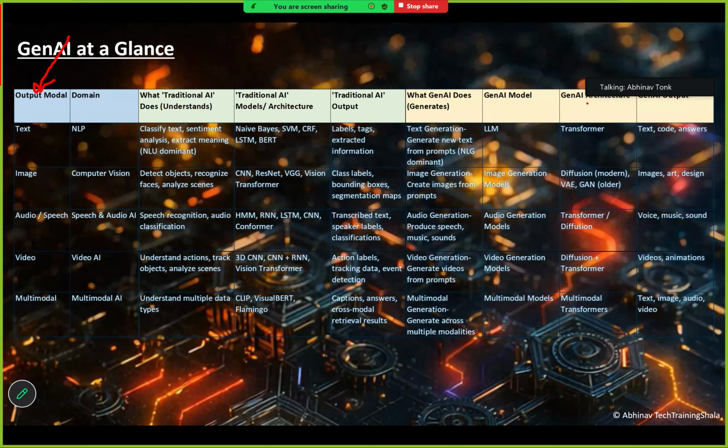For example, if the output modality, so I'm writing output modality, is text, then the AI domain that comes in the picture is NLP.